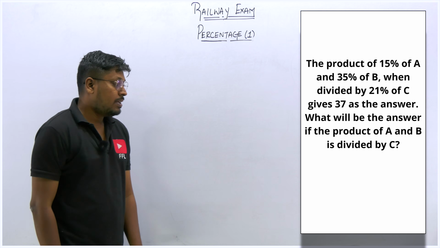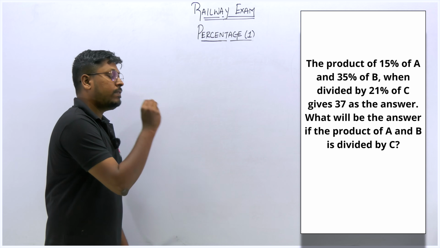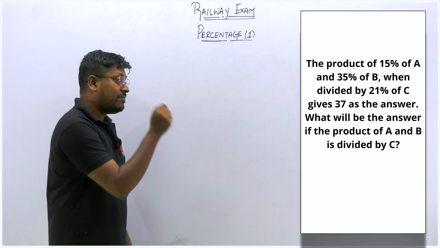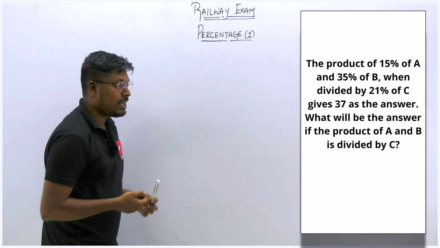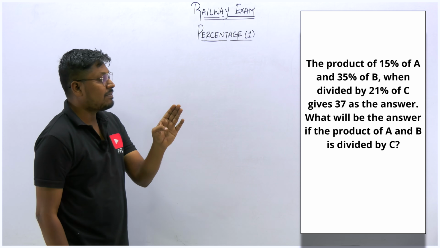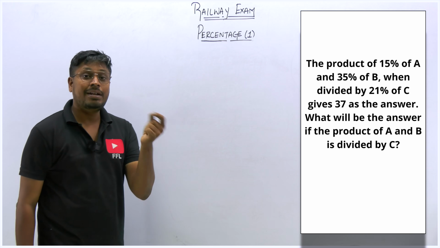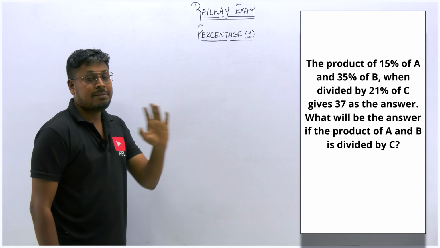Next question. The product of 15% of A and 35% of B, when divided by 21% of C, gives 37 as the answer. So what will be the answer for the product of A and B divided by C?